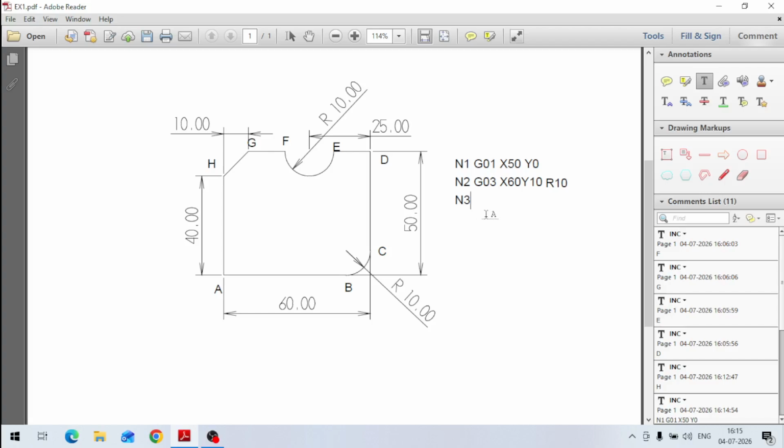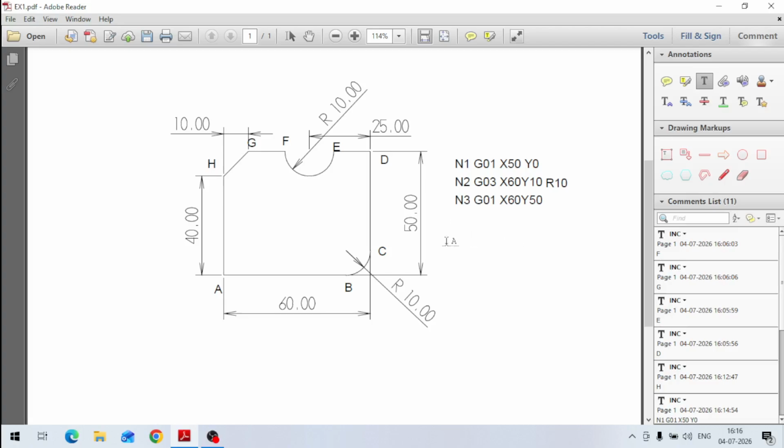Then in next line, N3. Now we have moved our tool up to point C. Now we are at point C. Now we have to go to point D. What are the coordinates of the point D? X is 60 and Y is 50. So now it is G01, because it is linear cutting. G01, X, how much is the X? X is 60 and Y is 50. X 60, Y 50. Okay. So now we have come to the point D.